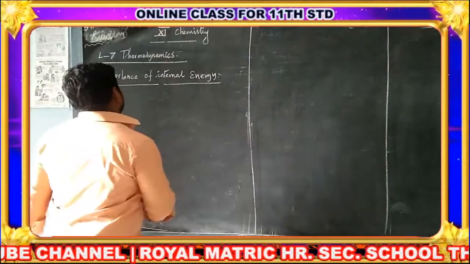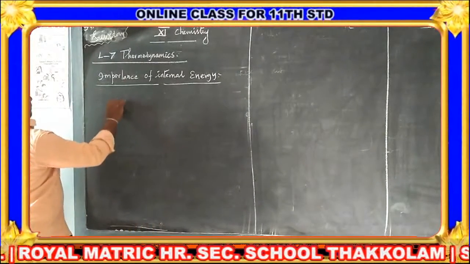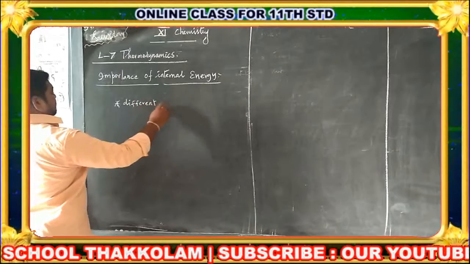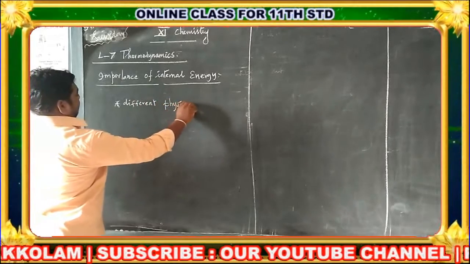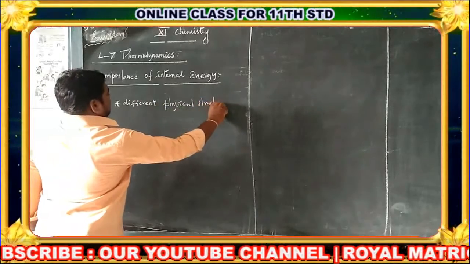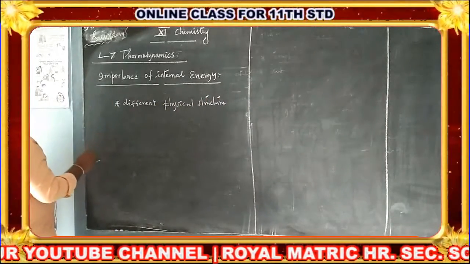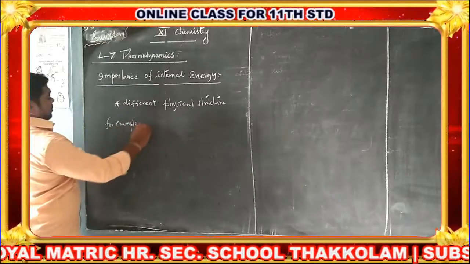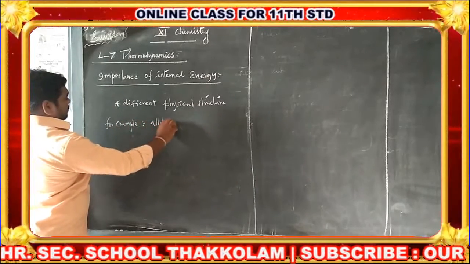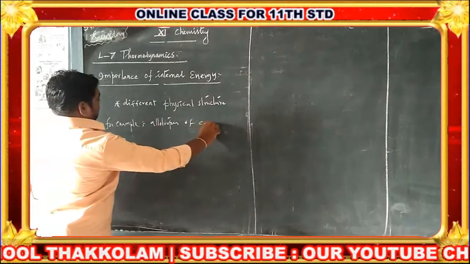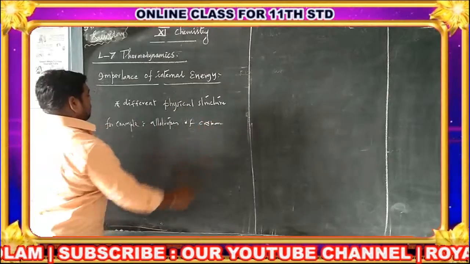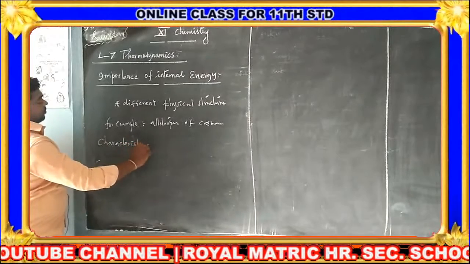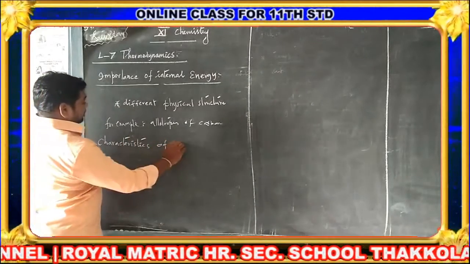Different internal energy, different physical structure. For example, allotropes of carbon.